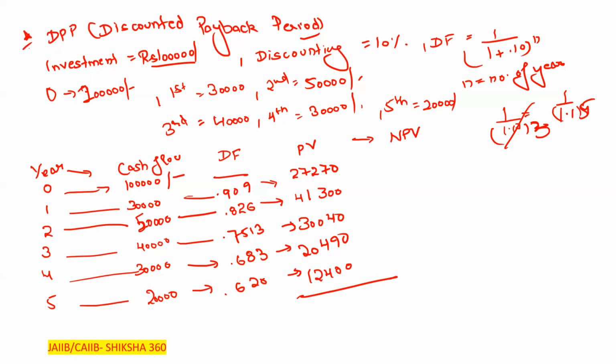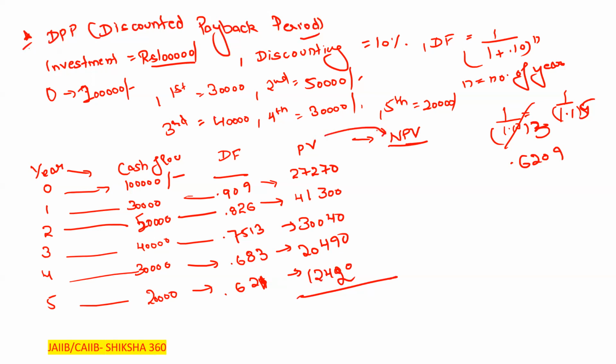1 divided by 1.10 power 5 gives 0.6209. We will consider it as 0.621. So the present value is 12,420. Now we have to calculate the net cash present value.